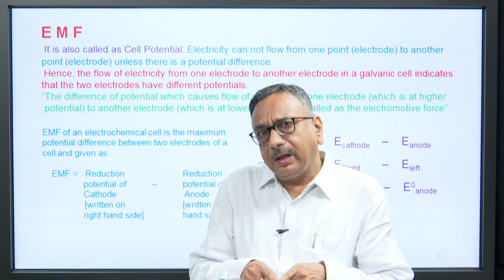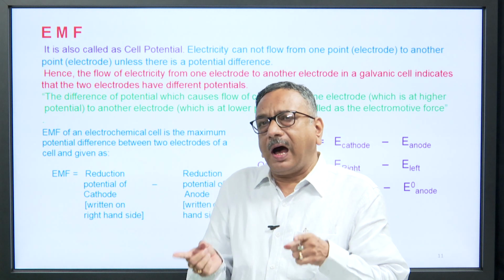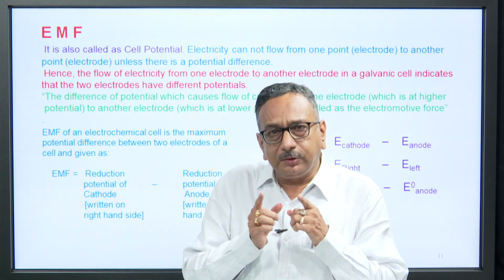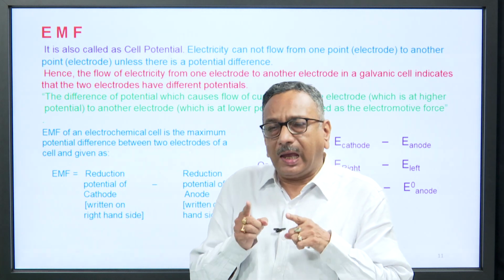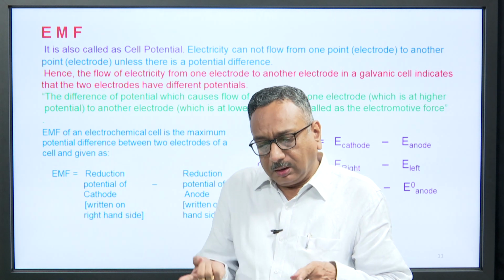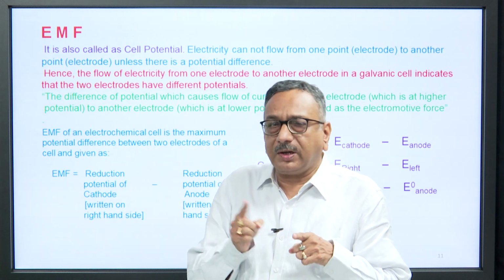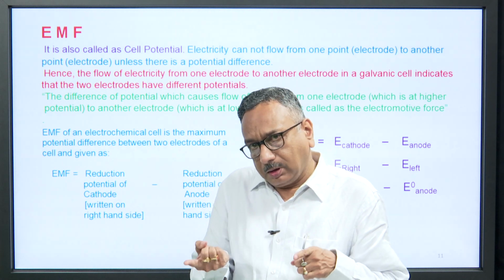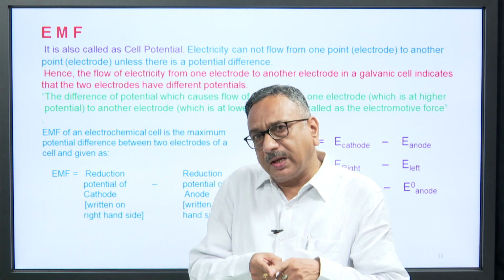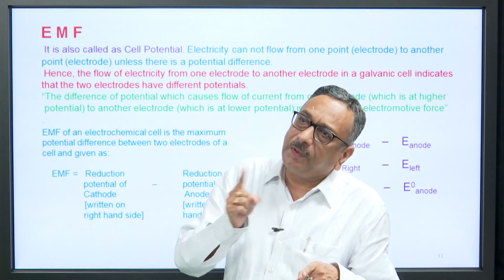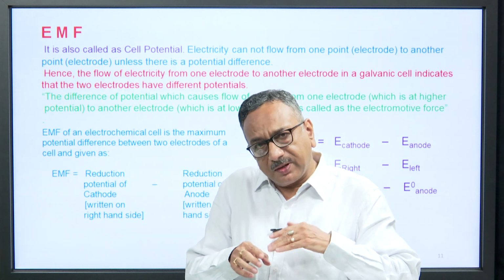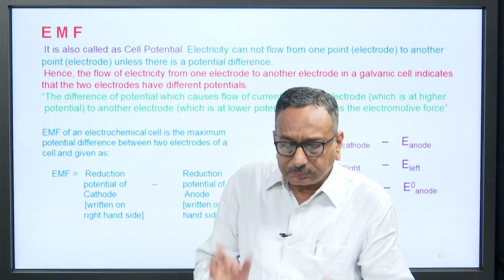Oxidation potential and reduction potential are the same in magnitude, but they have opposite signs. If oxidation potential is 1 volt, then reduction potential is minus 1 volt. If reduction potential is plus 2 volt, oxidation potential is minus 2 volt. Just reverse the sign, and you will get the value.